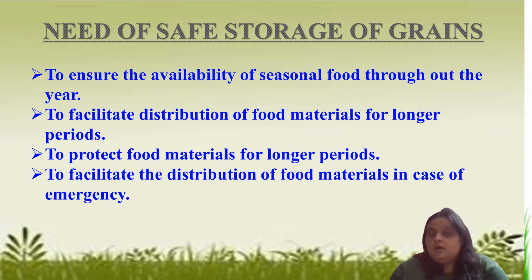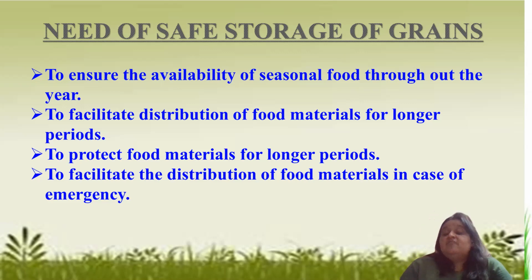We have to use them so that organisms like rats and insects should not attack our food grains, otherwise they will damage the whole grain, right? And there should not be moisture. I mean, these grains should not have moisture. So before storing in silos or granaries or small jute bags, they should be dried properly in the sun. They should be completely free of moisture. Otherwise, germs or insects will start coming.